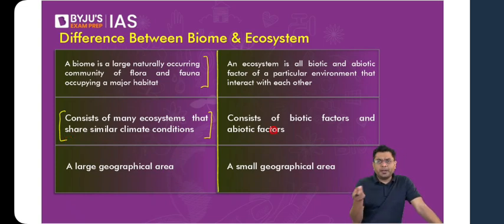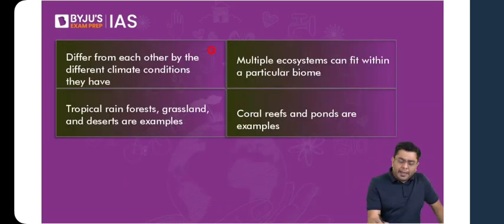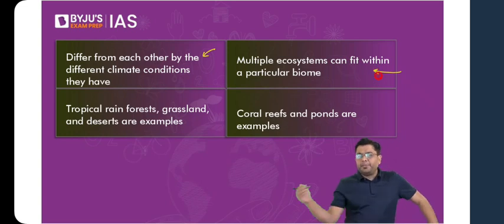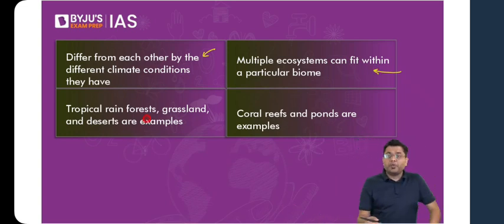One biome differs from another as compared to the climatic conditions experienced, whereas multiple ecosystems can experience the same climatic conditions, right? Tropical rainforest, grasslands, deserts, etc. are examples. Here you can take the case of ponds, you can take the case of, let's say, terrestrial ecosystem, you can take the case of aquatic ecosystem. These can be the categorization.